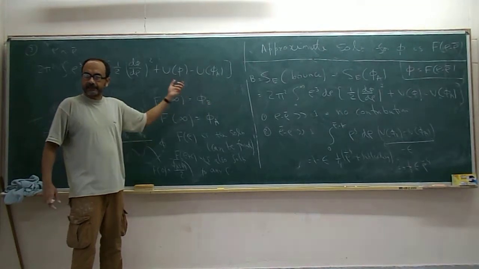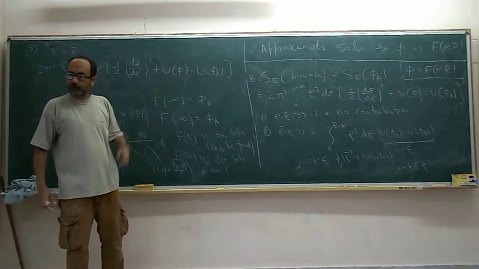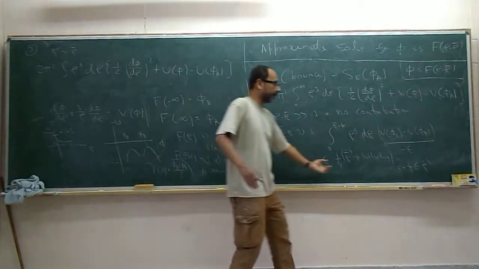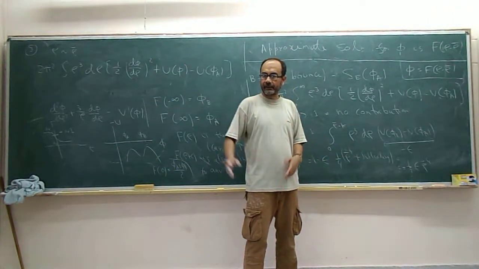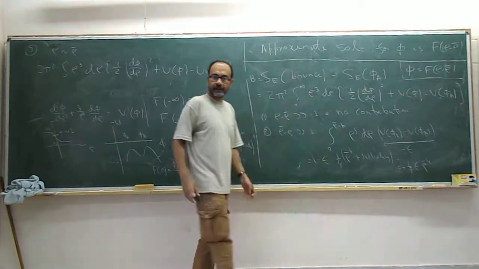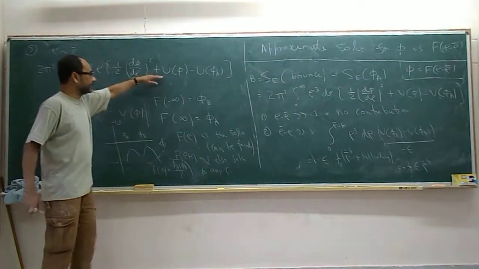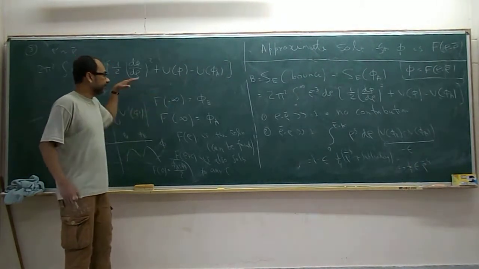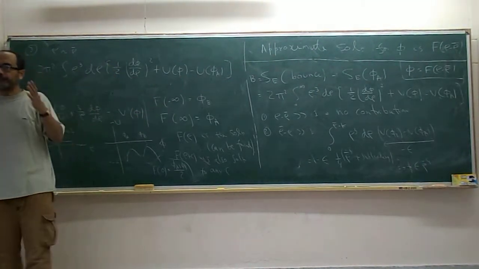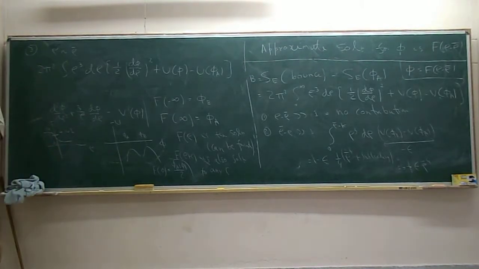Okay? Because the fact that V of phi b is not equal to V of phi a, that part has already been included in this integral over here, right? That's why we now replace V by U. So once you have replaced V by U, these two are the same, and hence this integral is forced to get contribution only from regions around rho equal to rho bar. If rho becomes too large compared to rho bar or too small compared to rho bar, then the integrand is 0. So this is a finite integral.